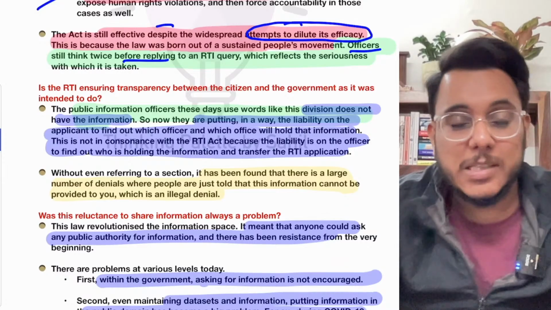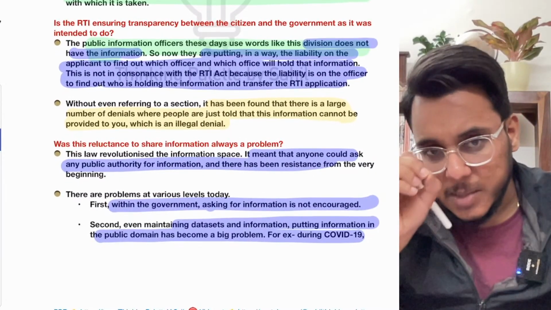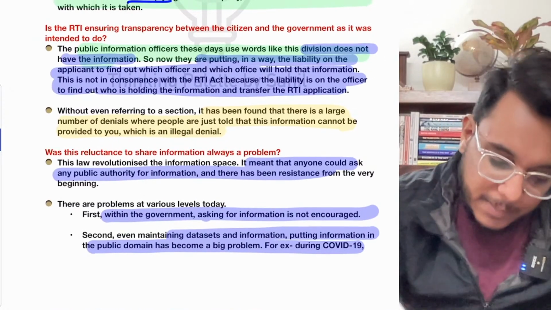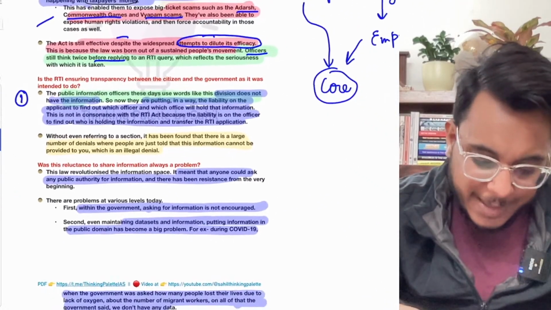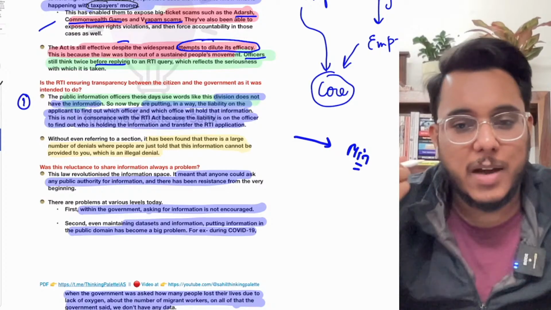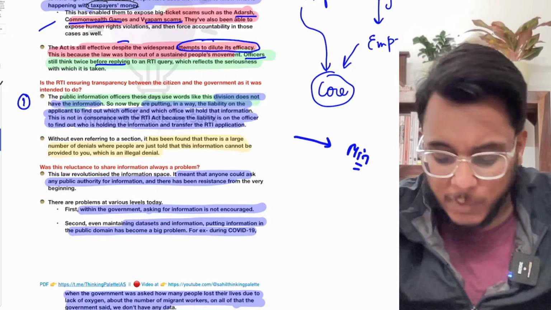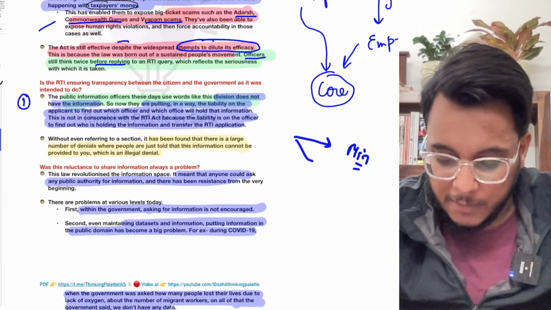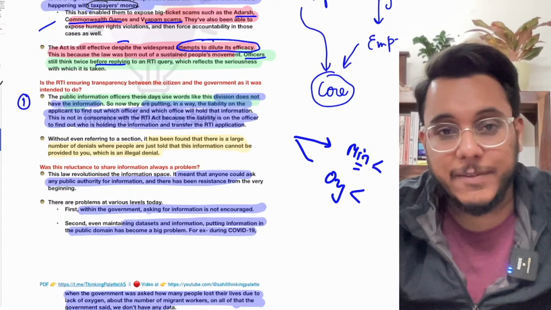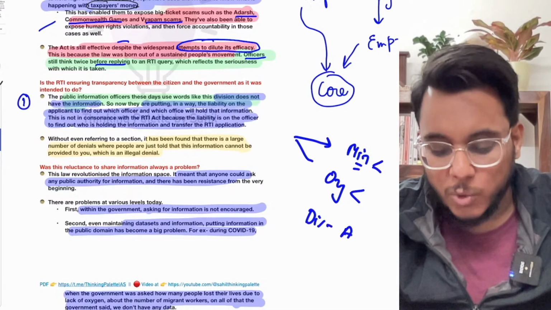Officers still think twice before replying to an RTI query. But over the years, we find that systemic attempts have been made to dilute the RTI. What are these systemic attempts? Let's understand them. Number one: suppose, guys, you have made an RTI request to a government ministry, or you have asked for information from some government organization. Within the ministry or organization, there will be multiple divisions. Suppose you send the RTI to division A.